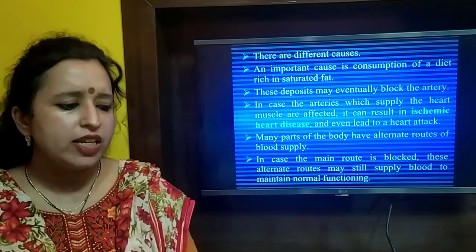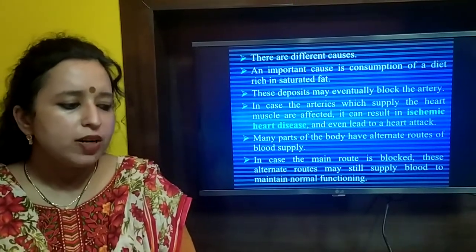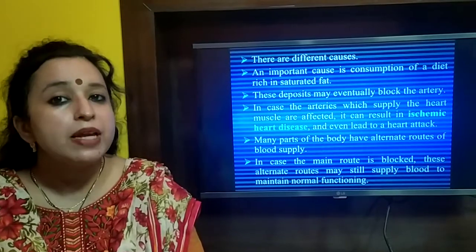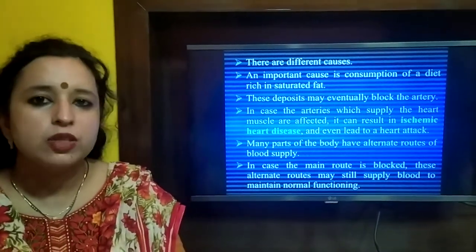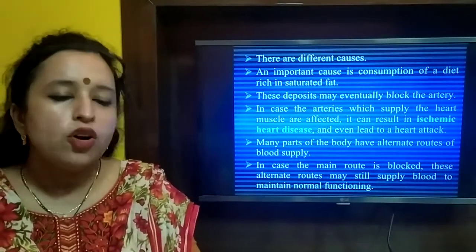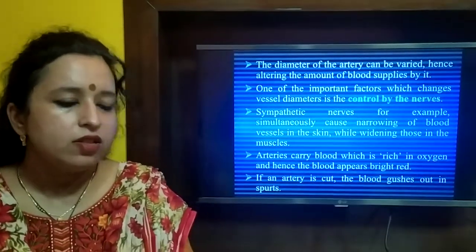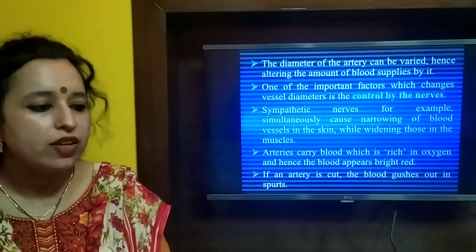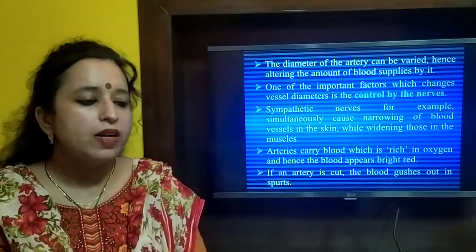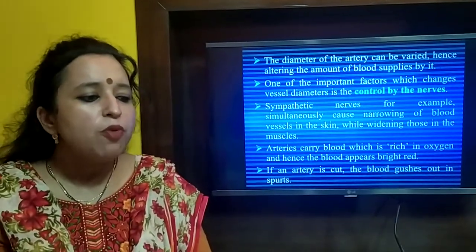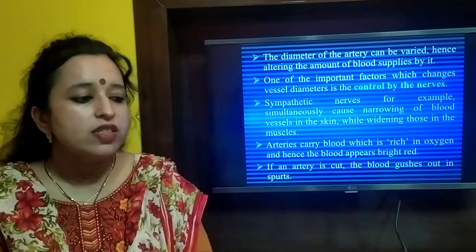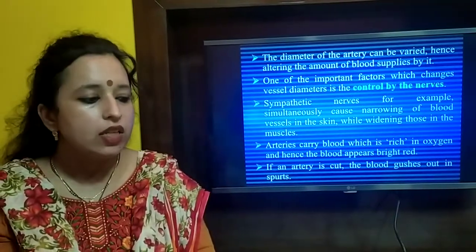Many parts of the body have an alternative source of blood supply. In case the main route of the blood supply is blocked, then alternative routes come into use to supply the blood. The diameter of the arteries can be varied, hence altering the amount of blood supplied by it. One of the important factors which changes the vessel diameter is the control by the nerves.